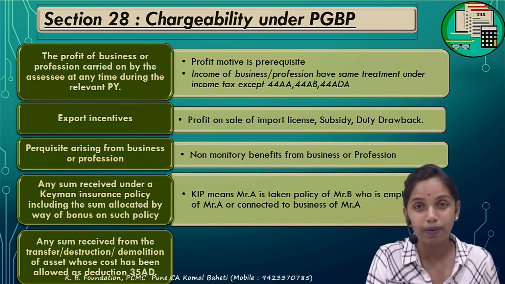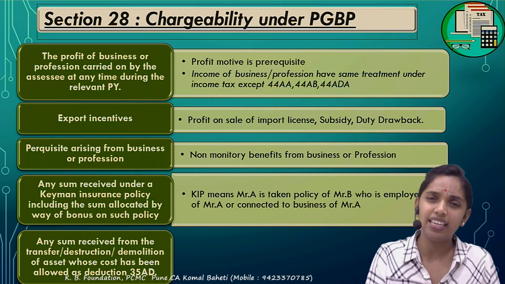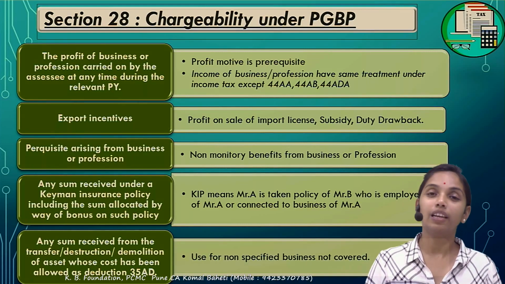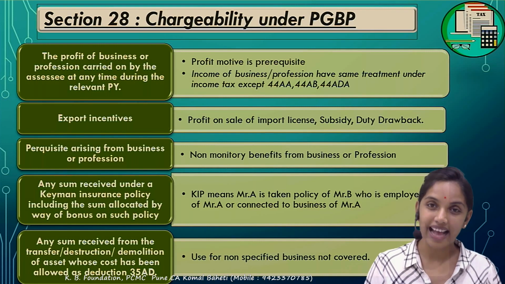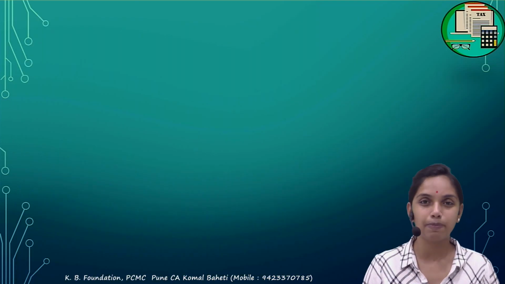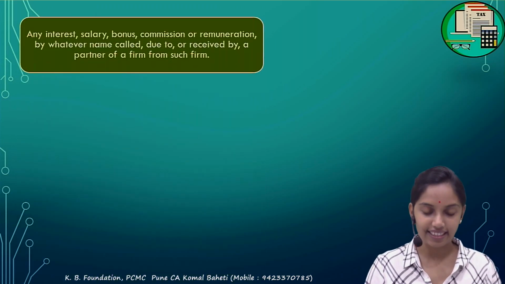If it has been transferred, demolished, destroyed, any sum received on any account is to be taxable under the PGBP. That is all about the asset which you are using for the specified business and for which the deduction has been allowed under section 35ED. Next, we will be looking at that section in detail.